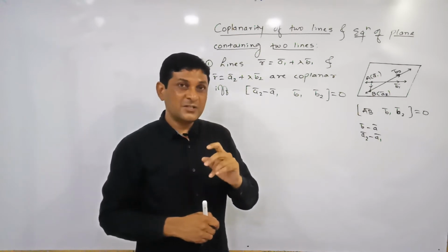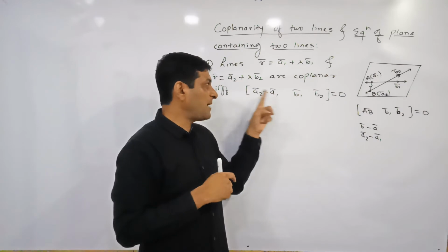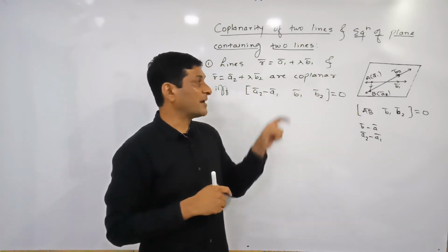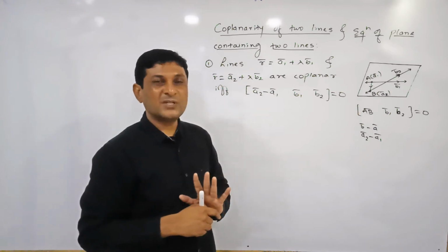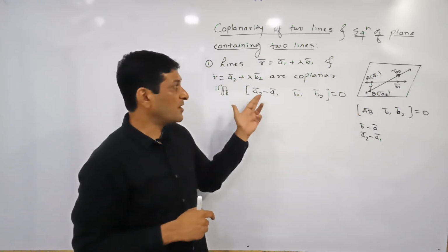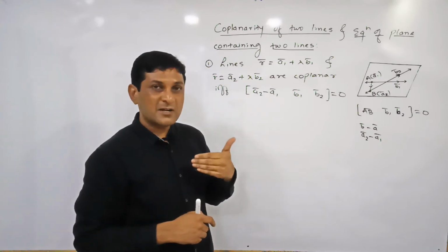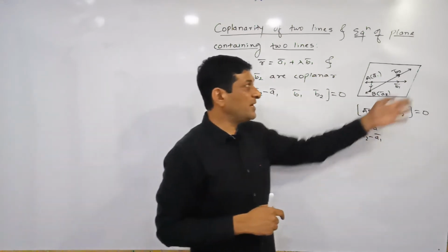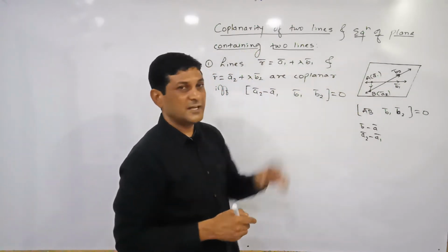To apply this condition, we will require the values of four vectors. Which four vectors? A1 bar, A2 bar, B1 bar, B2 bar. And these values we will get from the equations of the two lines. So in this way we have got the condition for lines to be what? Coplanar. Getting it? Now we are trying to find the equation of the plane containing these two lines, meaning the equation of a plane containing two lines.